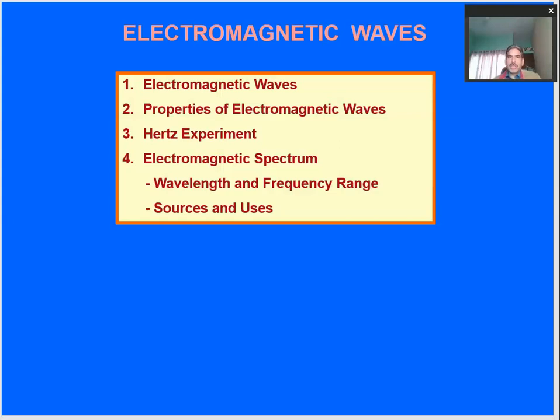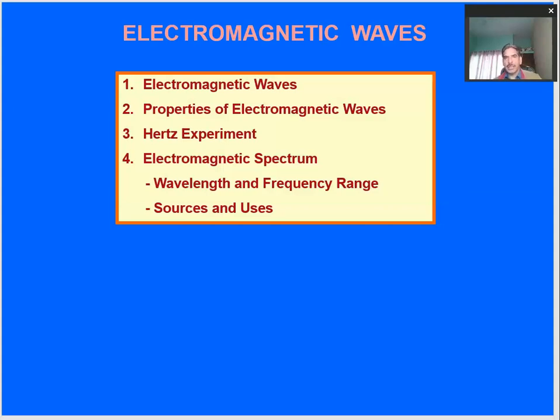So these waves are classified into two kinds. One is the mechanical waves and the other one is the non-mechanical waves. Mechanical waves are the ones which involve the physical motion of the constituent particles of the medium, right? When they travel through a medium, they always require the motion of the constituent particles of the medium. So if there is no medium, the mechanical waves cannot propagate or travel.